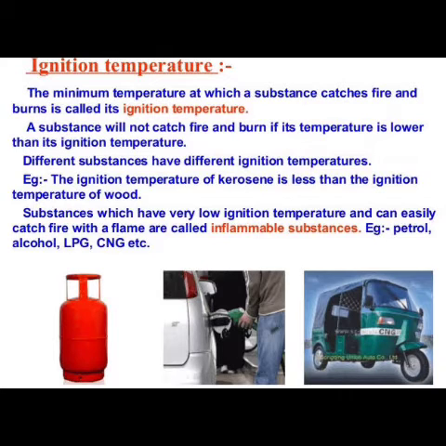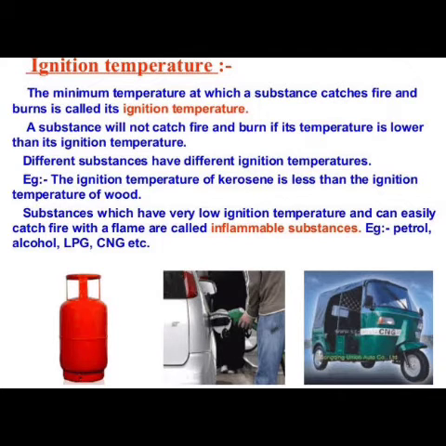Some substances have high ignition temperature, for example, wood. Those substances which have high ignition temperature catch fire with difficulty.